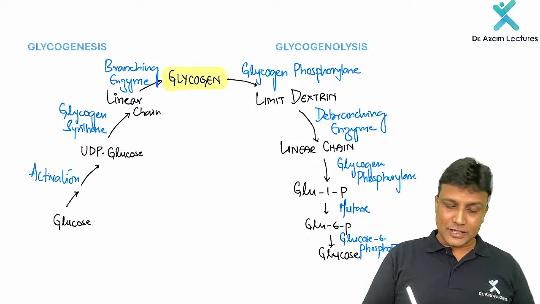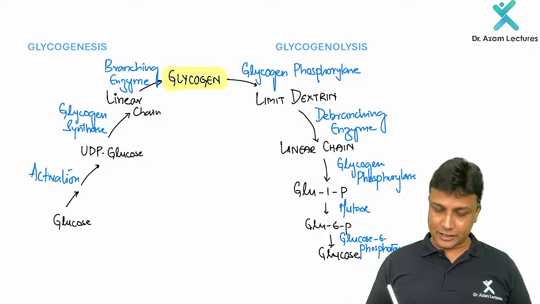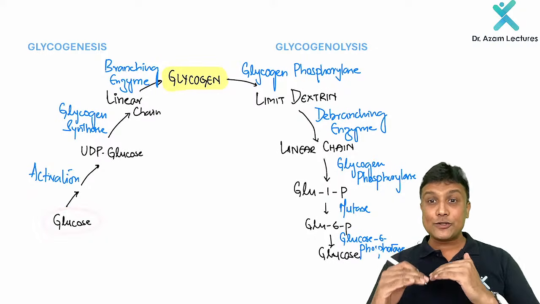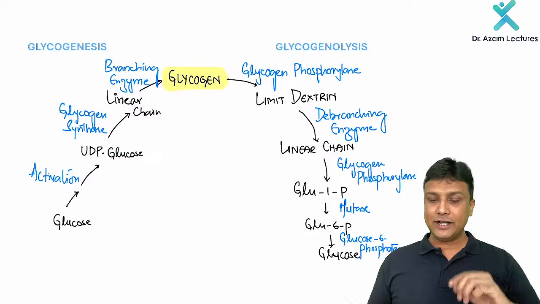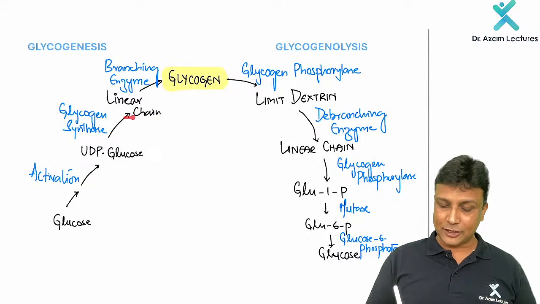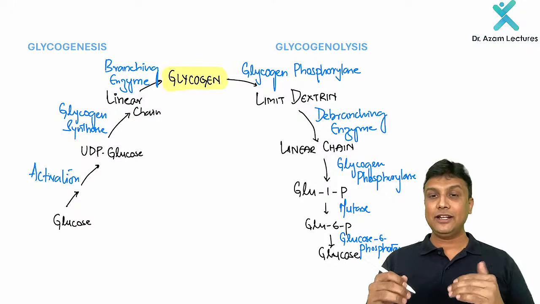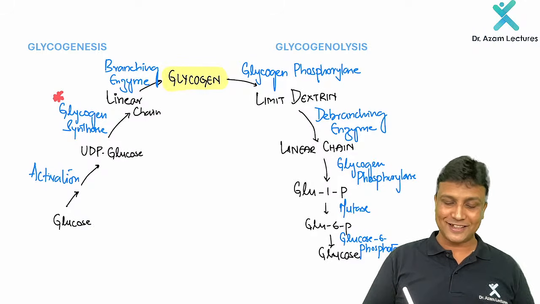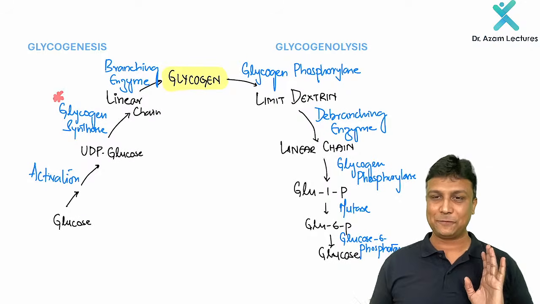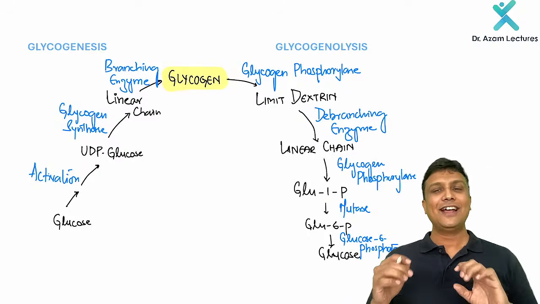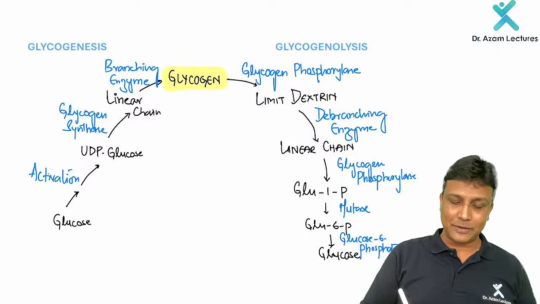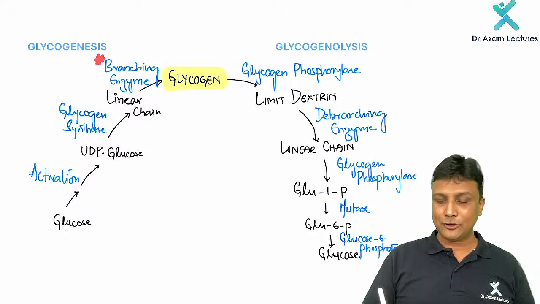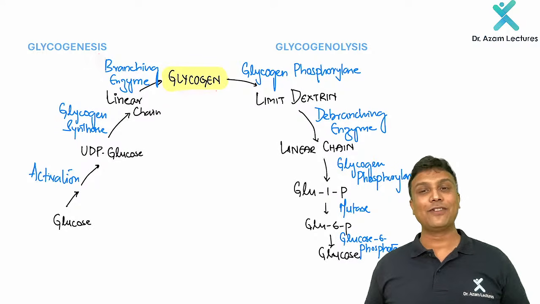Now, in glycogenesis, what is going to happen? First, let us get started with glucose. Glucose will be activated to UDP glucose. And using that, we are going to form the linear chain of glucose molecules. That linear chain is formed by the glycogen synthase enzyme, very much important. And after that, we know very well, glycogen is not a linear polymer. It is a branched polymer. So therefore, it is done by the branching enzyme. And finally, it results in the formation of glycogen.